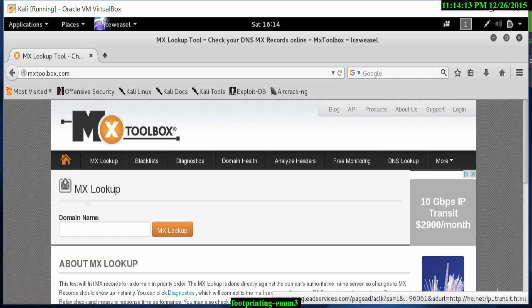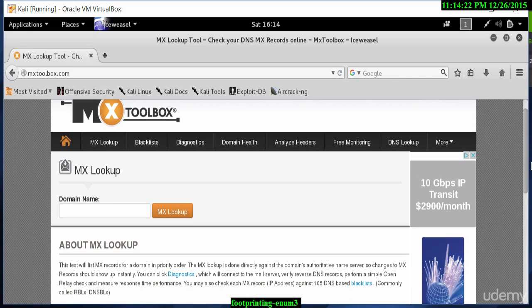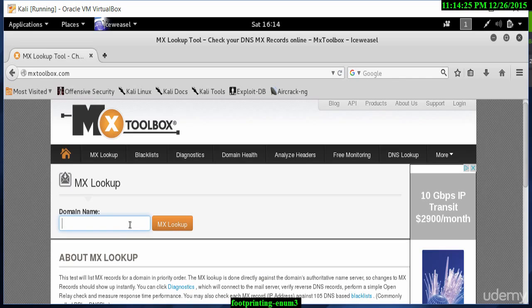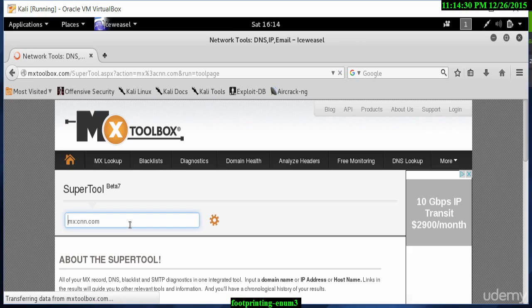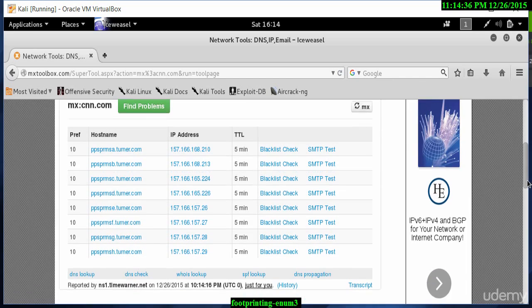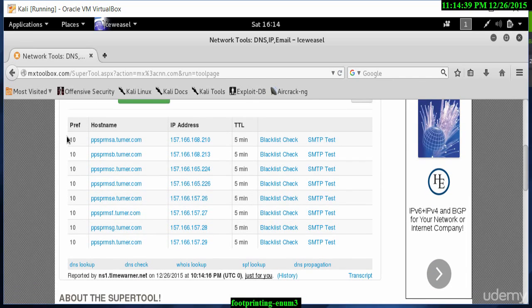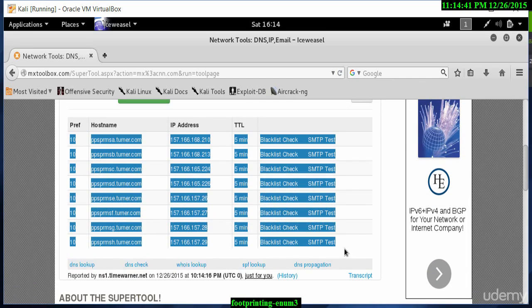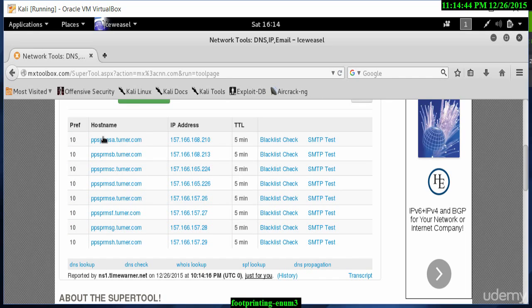Another tool I want to show you is actually a website called mxtoolbox.com. This site will provide quite a bit of information for free. So if I type in cnn.com in this particular line, we can find quite a bit of information that we most likely had obtained with the command line interface, but this will give us the results in a web browser. As you can see, it's found all the email servers as we had previously obtained, but it gives this information to us in a nice view and easy to access. I can check if they have any blacklisted websites.